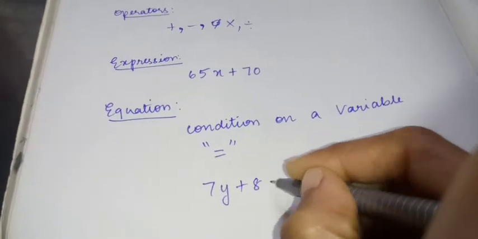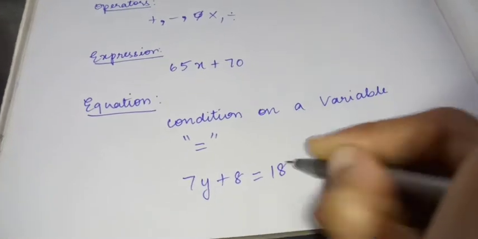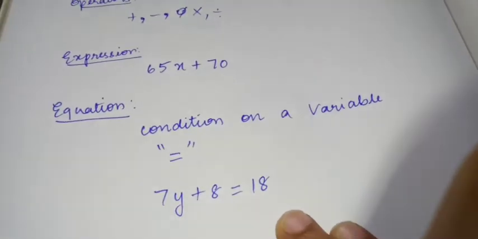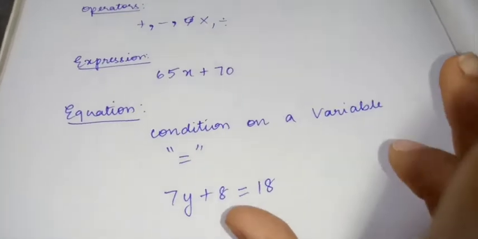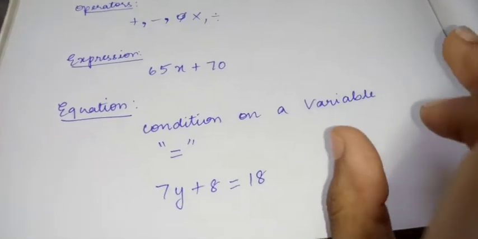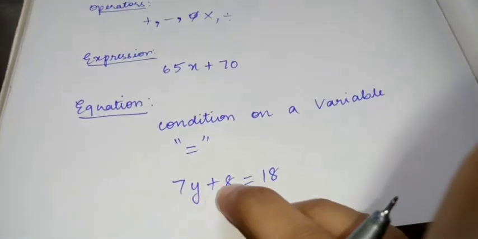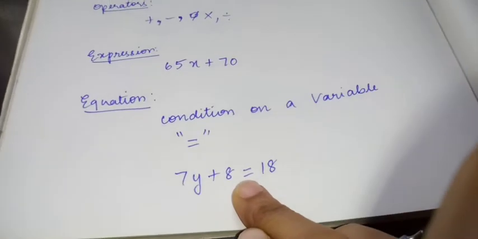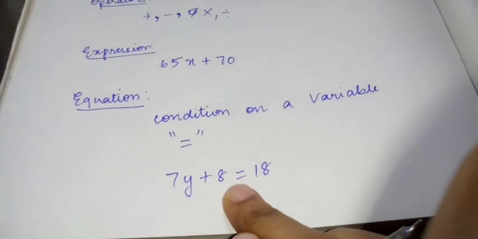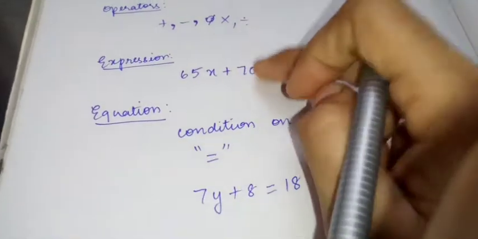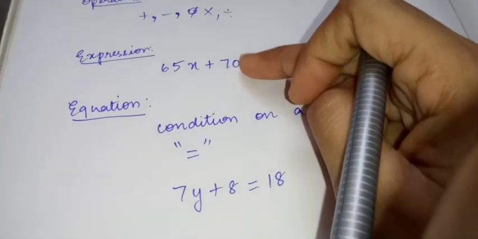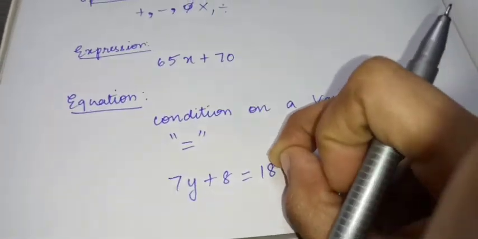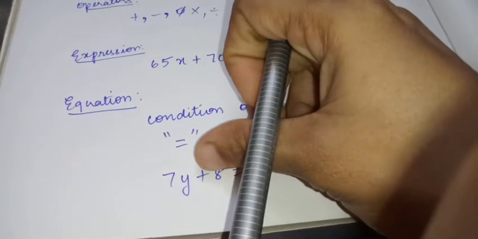I'll give you an example: 7y plus 8 equal to 18. This is an equation. Why? Because an equation is also a combination of a variable, constants and operators along with the equal to sign. Here the expression has variables, constants and operators; likewise the equation also has them.